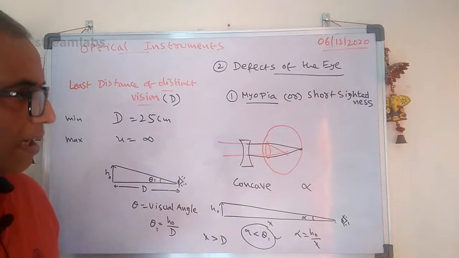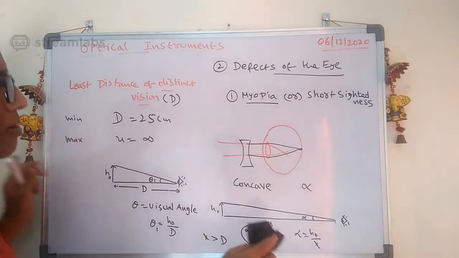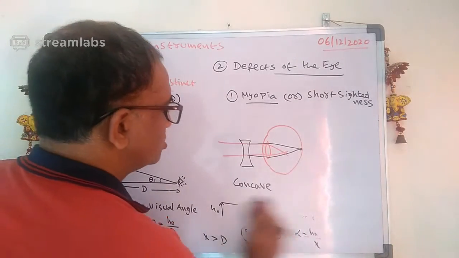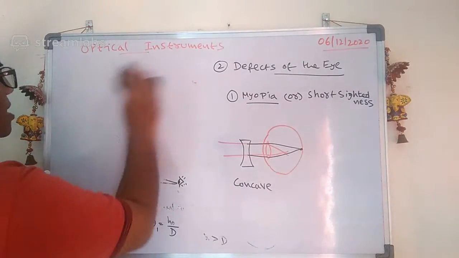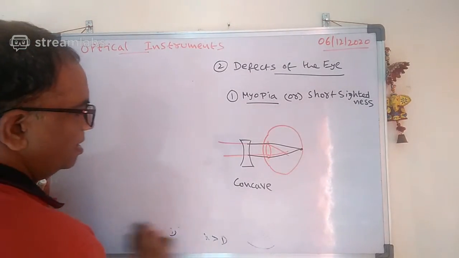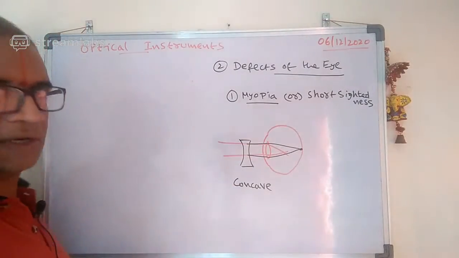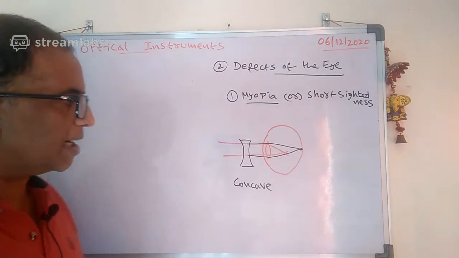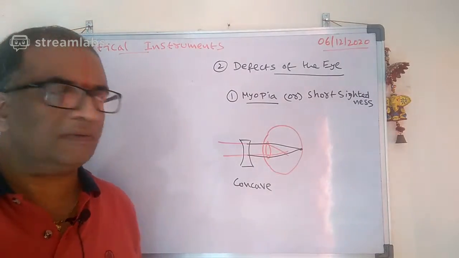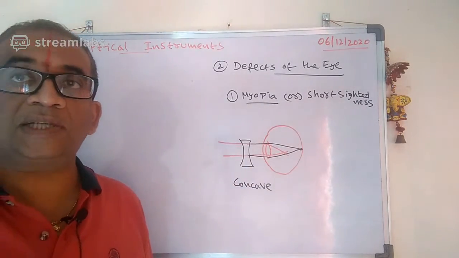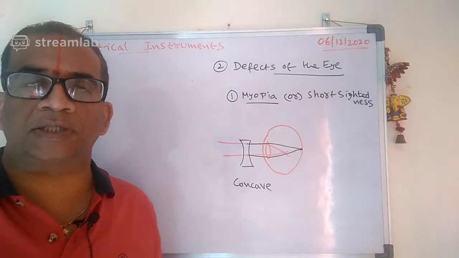Okay, good. Let us come back to myopia. Myopia is short-sightedness. This one I should have said at the first, but I did not say it. Regarding myopia, we got the short-sightedness. Now see how to solve the problems related to it.